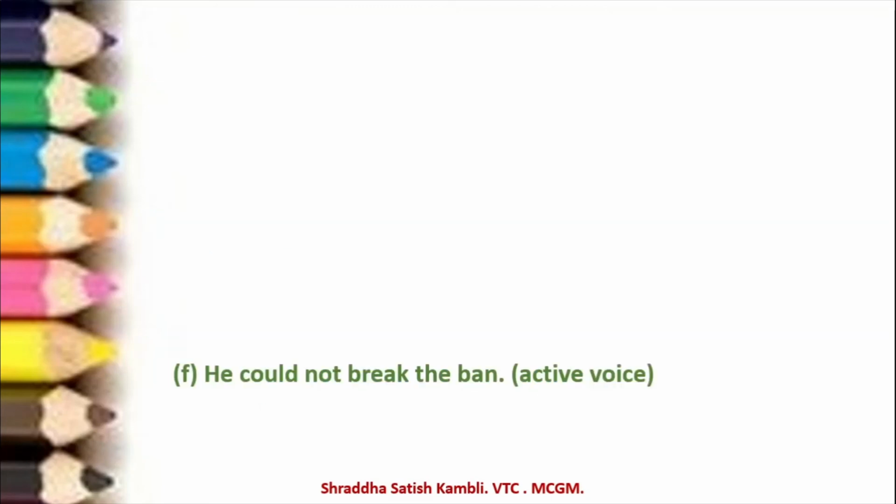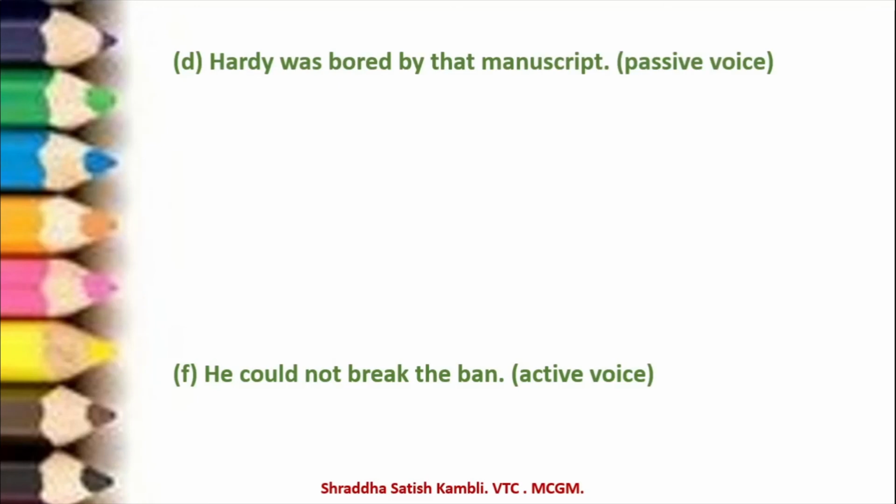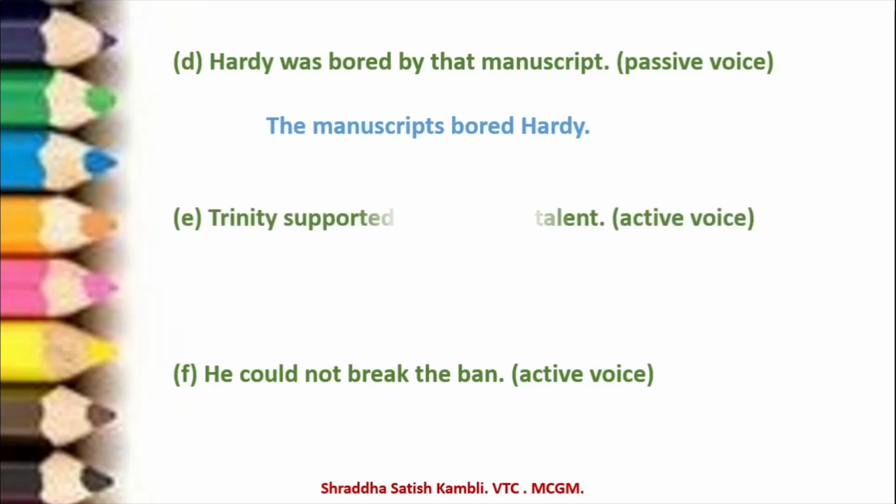Let us go to the last examples. So Hardy was bored by that manuscript. It is in the passive voice. Alright. How will you make it active? The manuscript bored Hardy. The next example. Trinity supported unorthodox talent. Active voice.